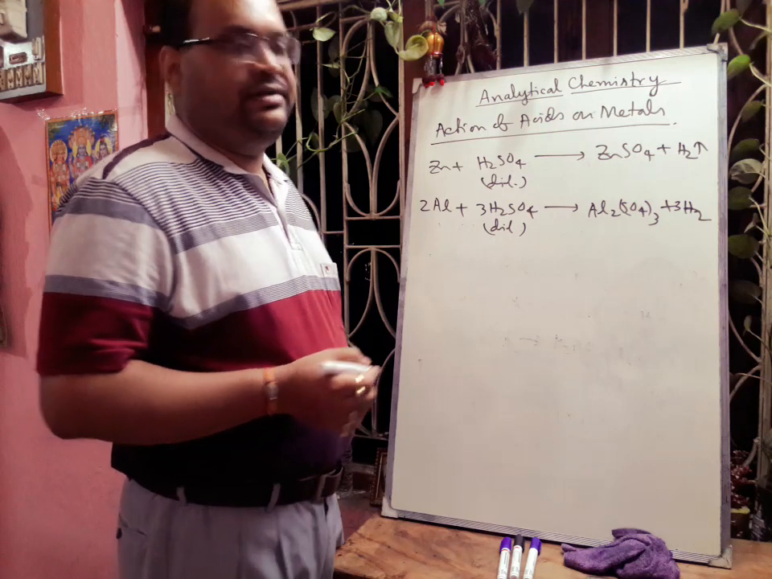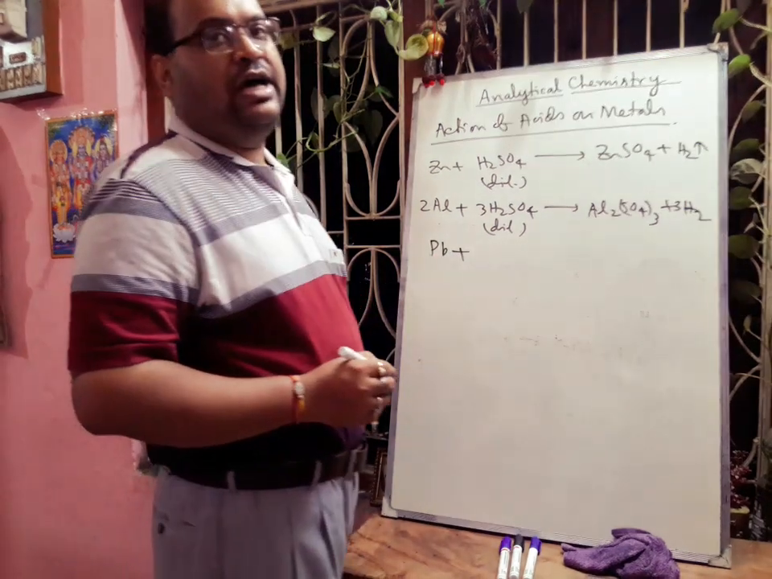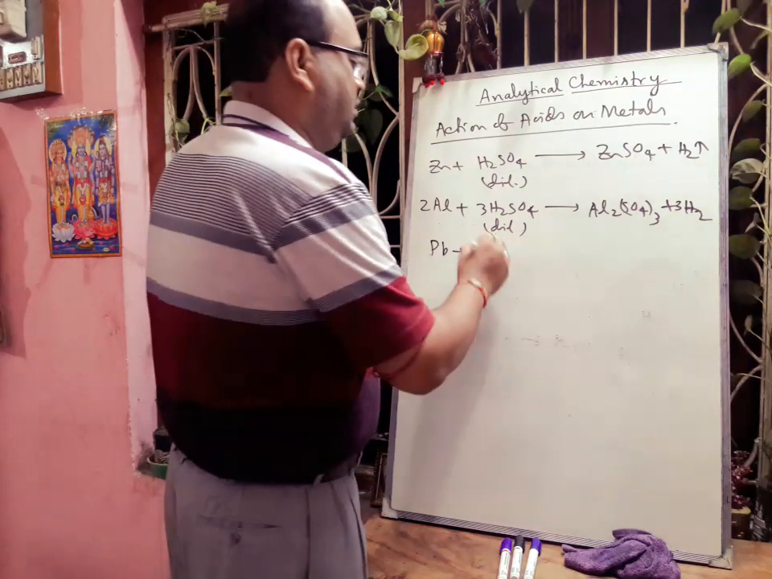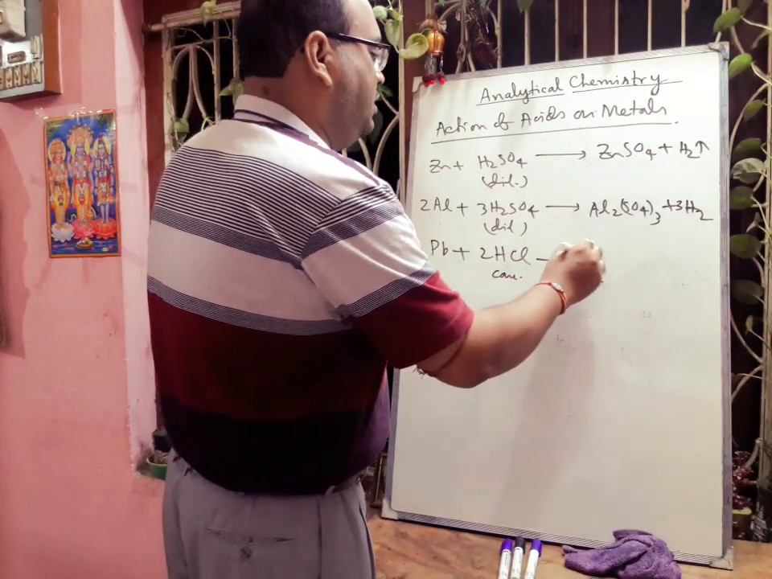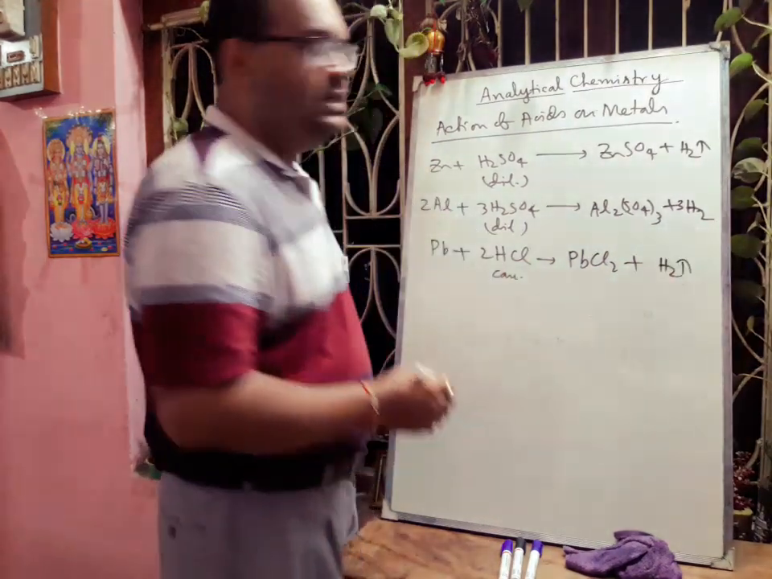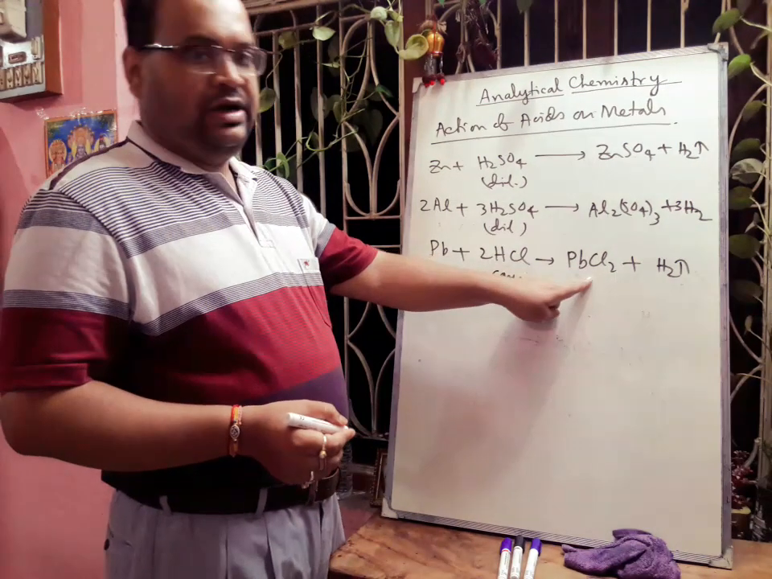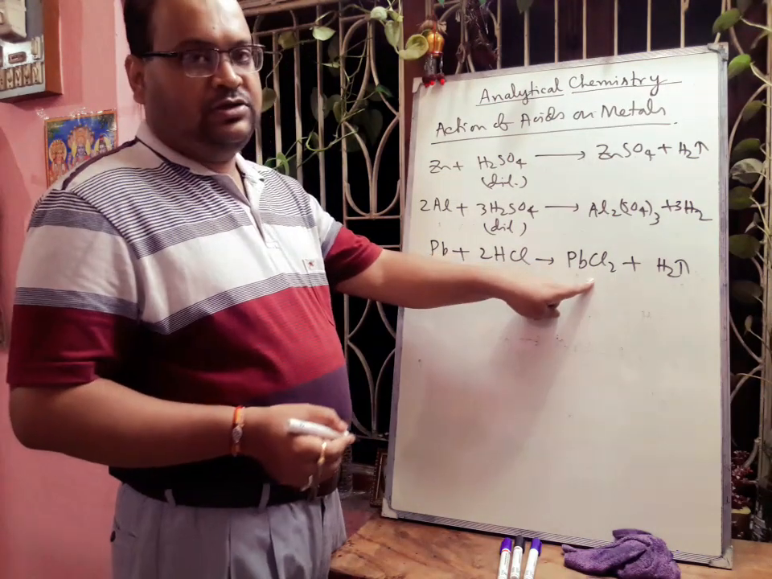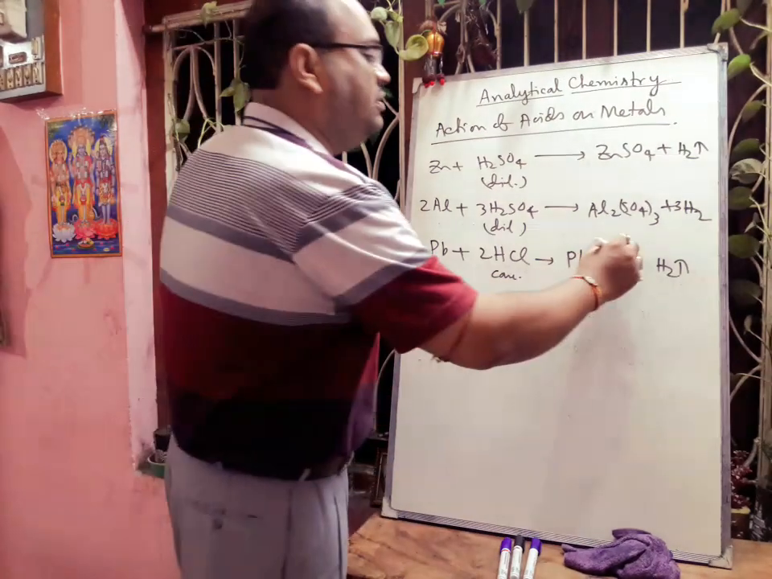Next we will take lead. If we take lead, it will react with concentrated HCl. If we take concentrated HCl, then it will form lead chloride plus hydrogen gas. Now in this case you have to understand one thing: lead chloride is soluble in hot water but insoluble in cold water. In cold water it will precipitate.